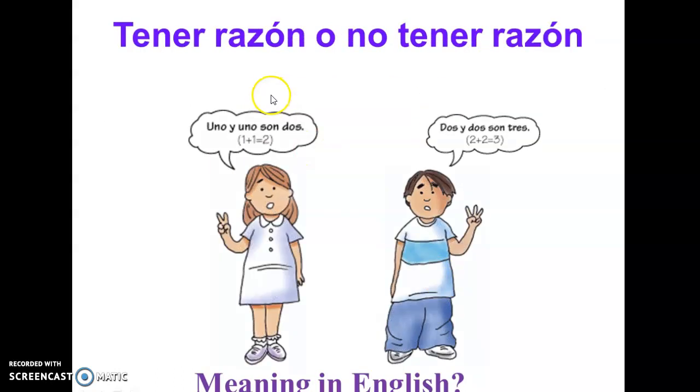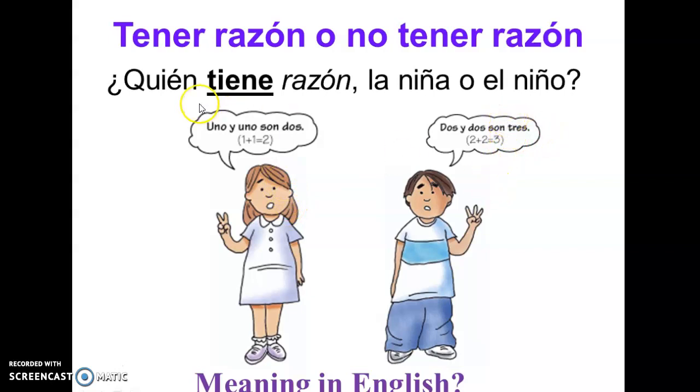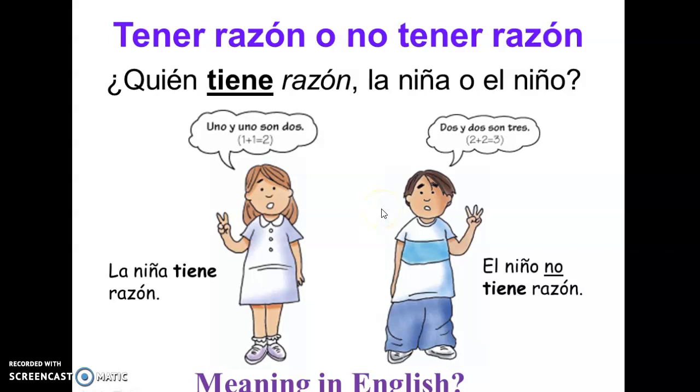Tener razón o no tener razón. This is when we are right or we are wrong. And in there, they're doing a little math. Uno y uno son dos. So she's saying 1 plus 1 is 2. And he's saying 2 plus 2 is 3. So she is right, he is wrong. ¿Quién tiene razón? La niña. La niña tiene razón. So she is right. El niño no tiene razón.